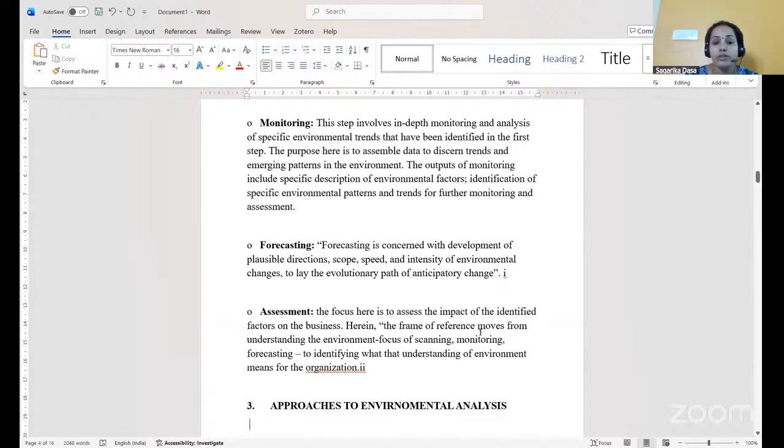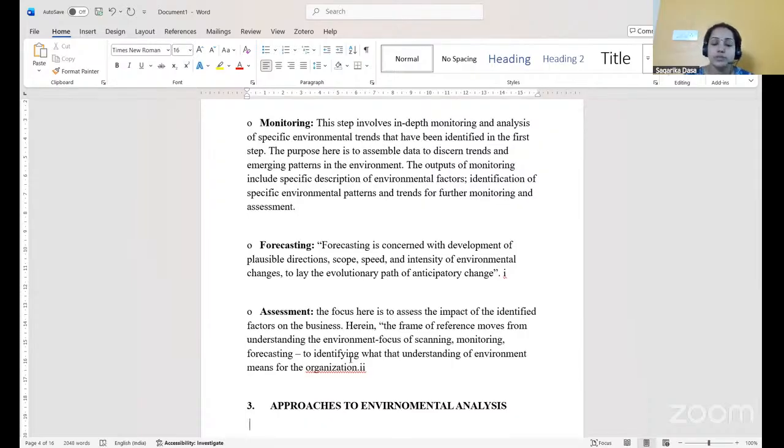Herein, the frame of reference moves from understanding the environment, the focus of scanning, monitoring and forecasting, to identifying what that understanding of the environment means for the organization. Whatever we have identified, monitored and forecasted in the previous stages, in the last stage, how all these factors are affecting the business organization must be assessed. That is done in this last stage of assessment.